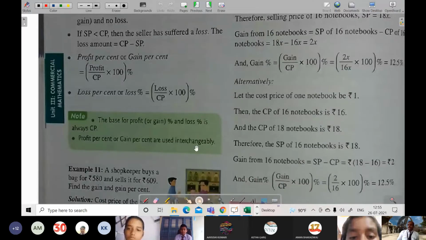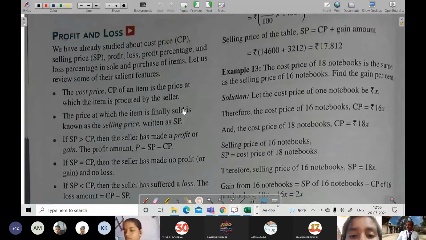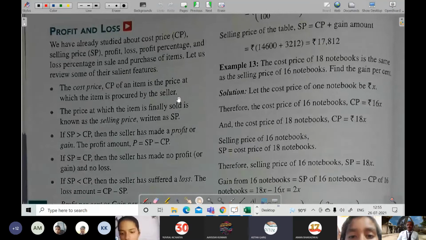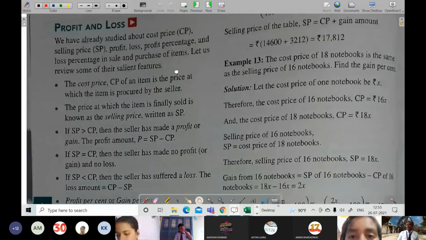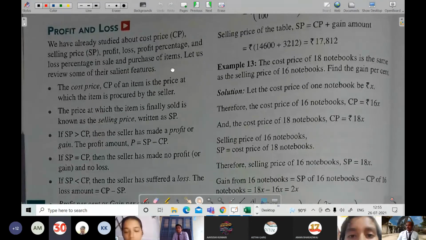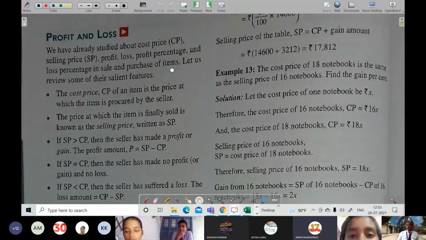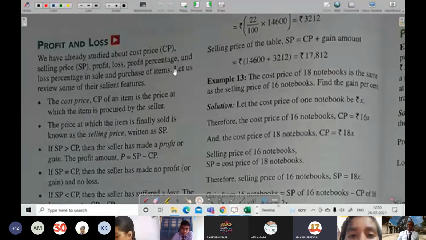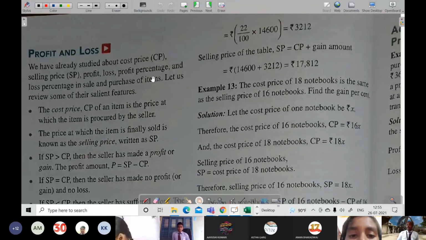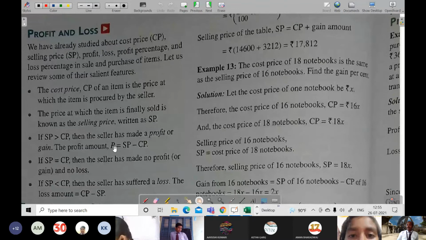So profit and loss is over here. I hope all of you know what profit and what loss means. When we are buying things at a high price and selling them at a low price, then what will be there? Loss, sir. Yes, loss will be there. The same thing has been explained over here. If SP is greater than CP, then there will be profit. Profit is equal to SP minus CP. If CP is greater than SP, then there will be loss.